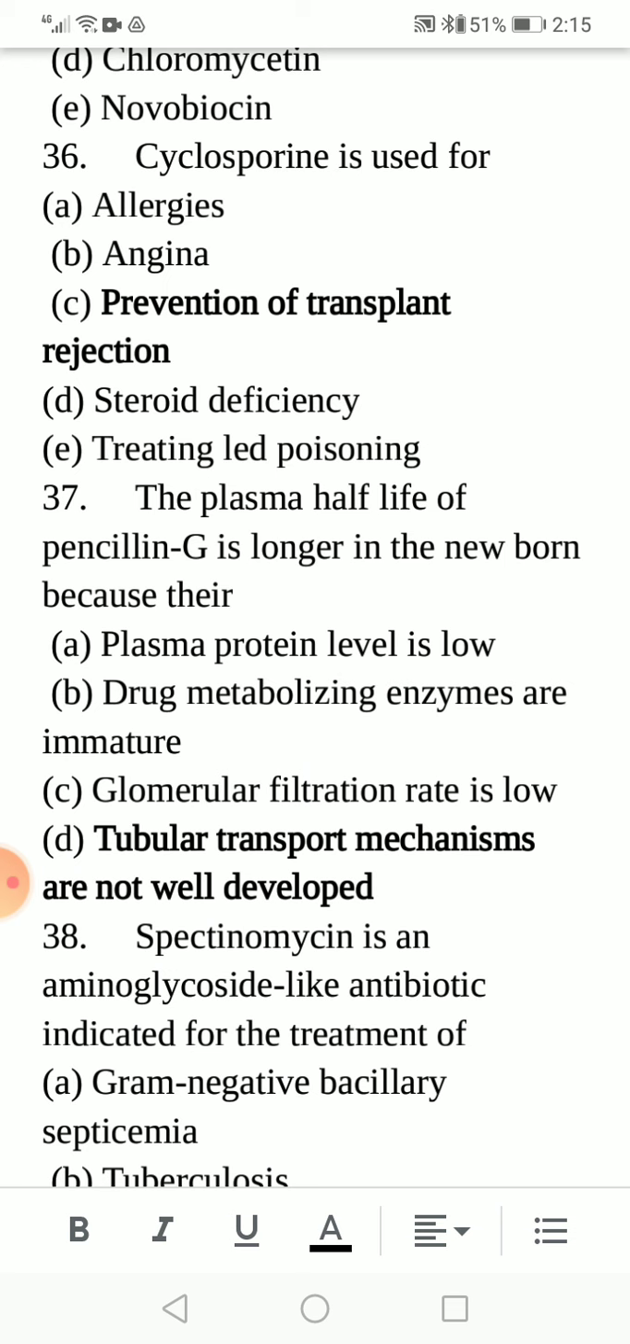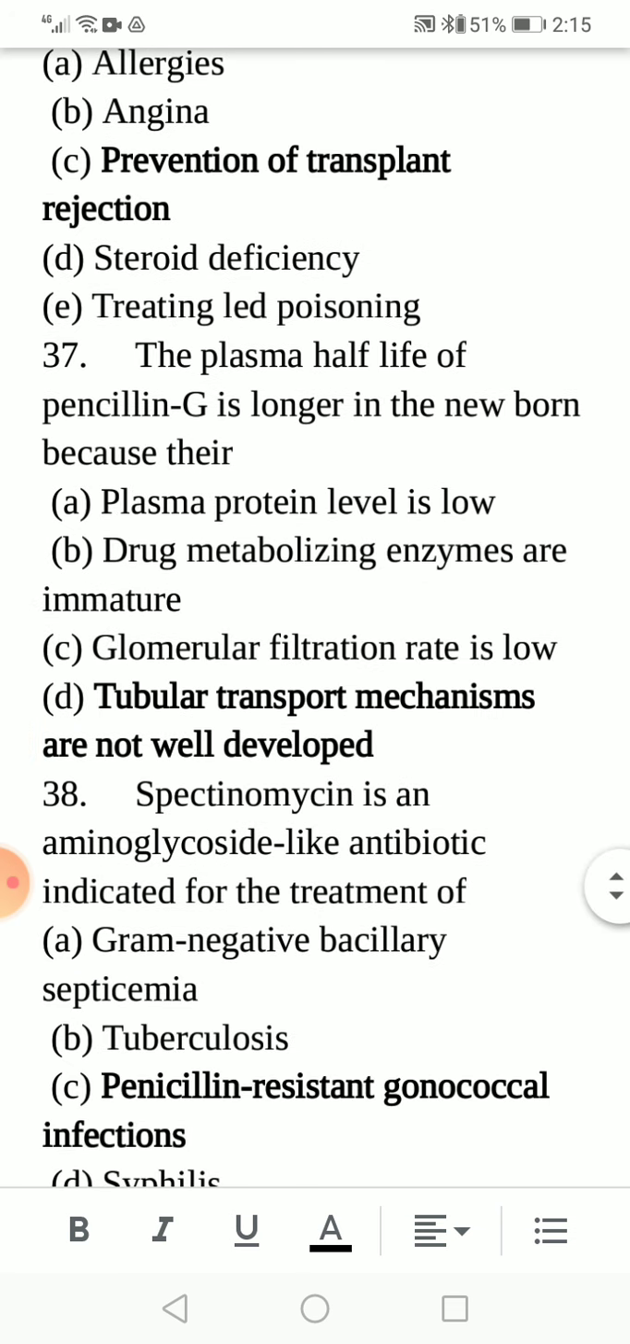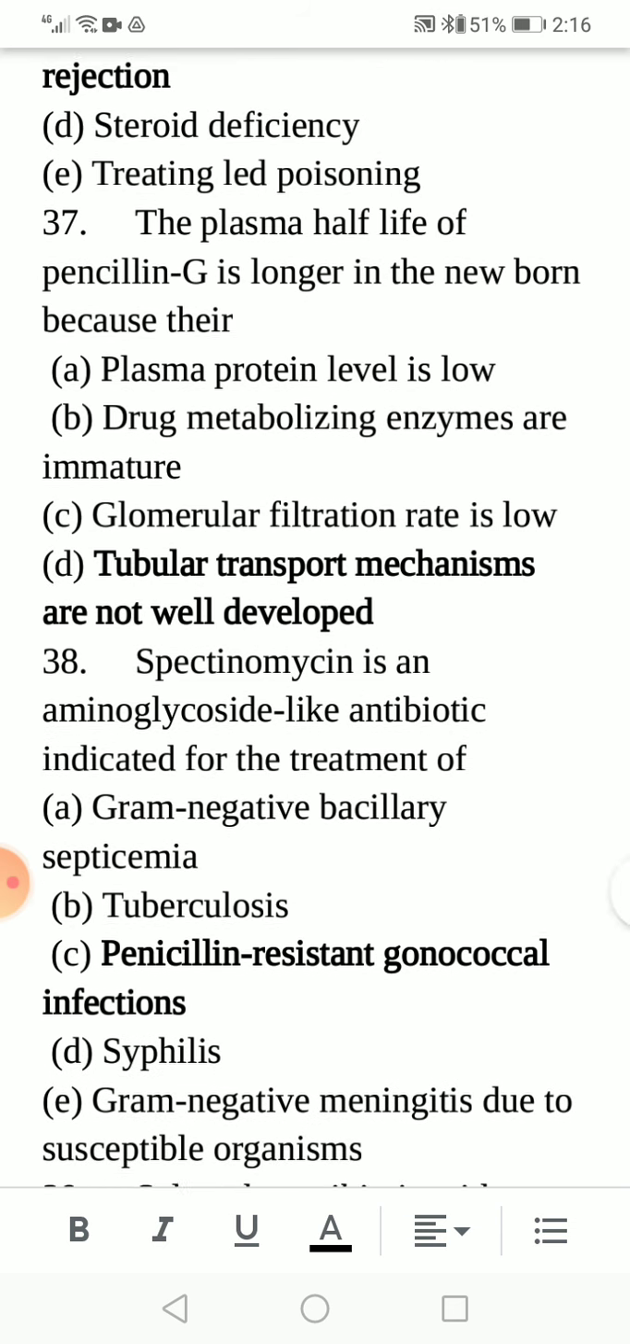The plasma half-life of penicillin G is longer in the newborn because their: option A, plasma protein level is low. Option B, drug metabolizing enzymes are immature. Option C, glomerular filtration rate is low. Option D, tubular transport mechanisms are not well developed. Option D is the correct answer.